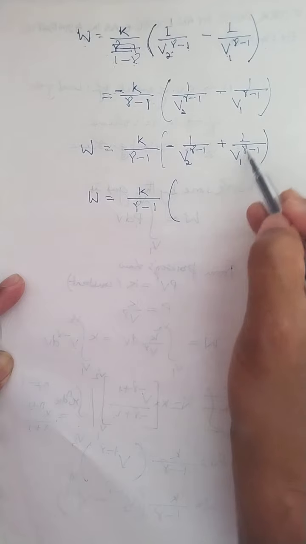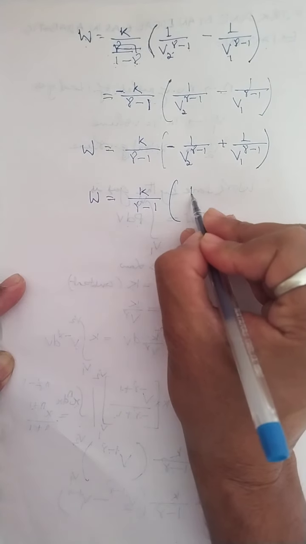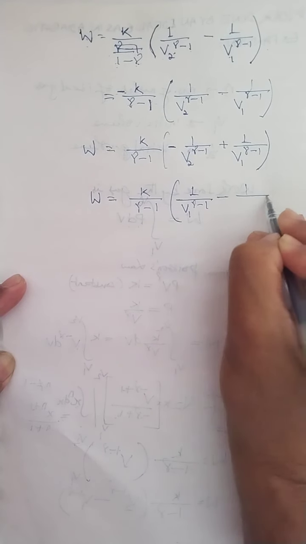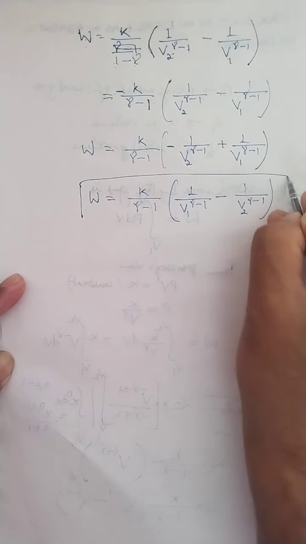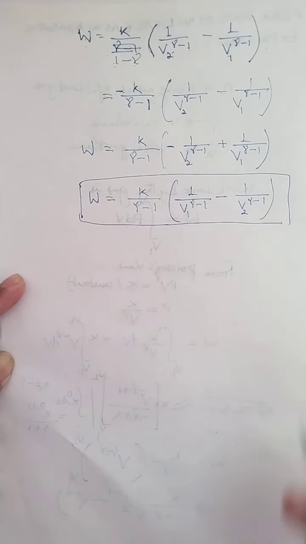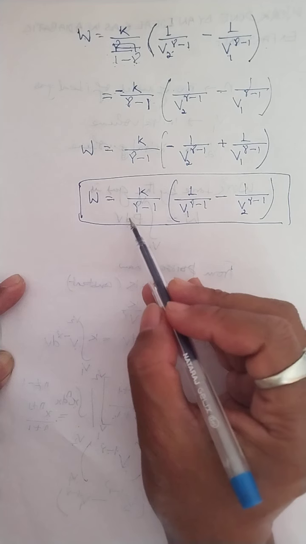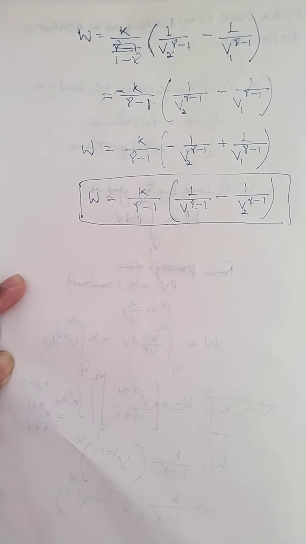And I write this quantity inside the bracket: first 1 by b1 to the power gamma minus 1 minus 1 by b2 to the power gamma minus 1. Now this is also the expression of work done by an ideal gas under adiabatic expansion. But remember, children, while deriving the expression, the gamma should be kept positive. That's why gamma must be kept as positive.